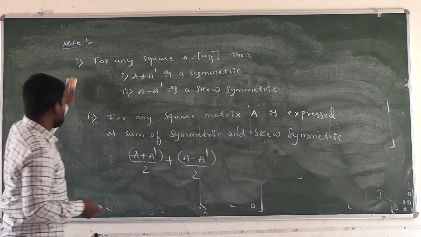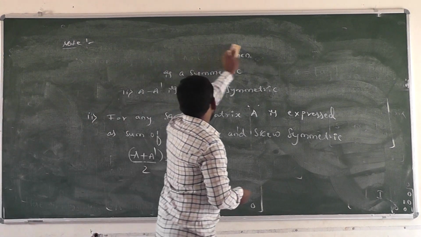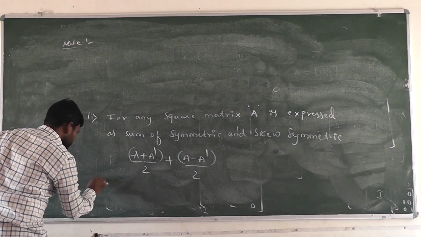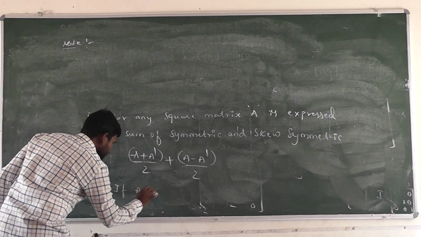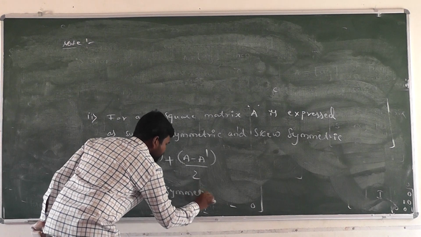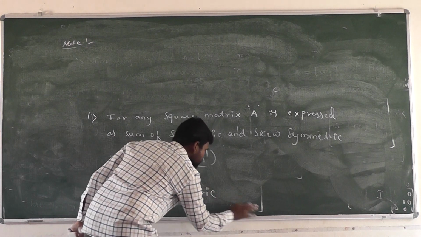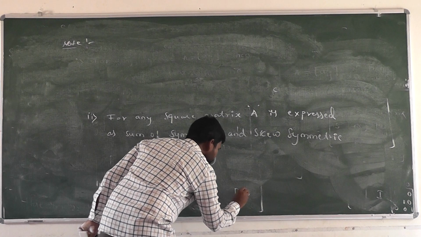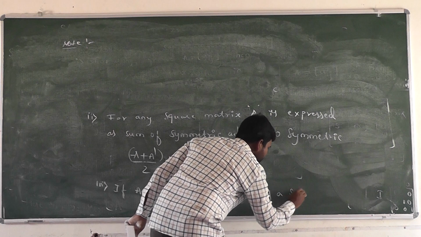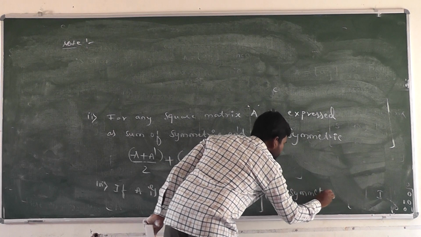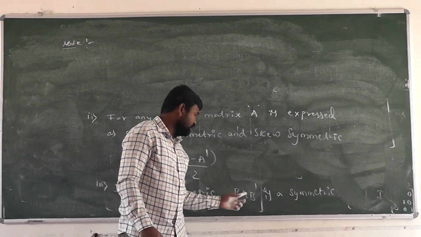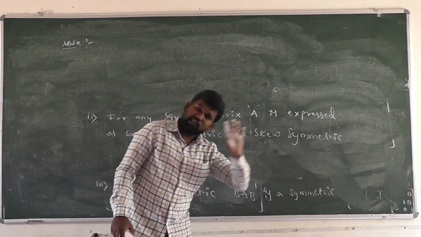And next one, third one: if A is symmetric, then B into AB transpose is also symmetric.